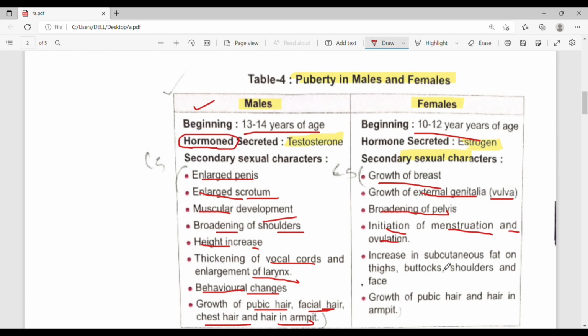Increase in subcutaneous fat. Subcutaneous fat means the fat that is directly deposited under the layer of skin, on thigh, shoulder and face. Growth of pubic hair and hair in armpit.